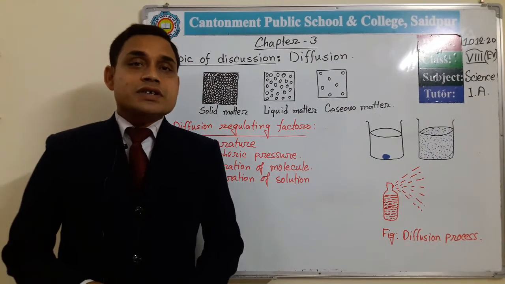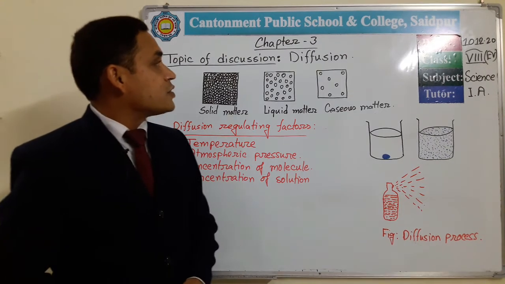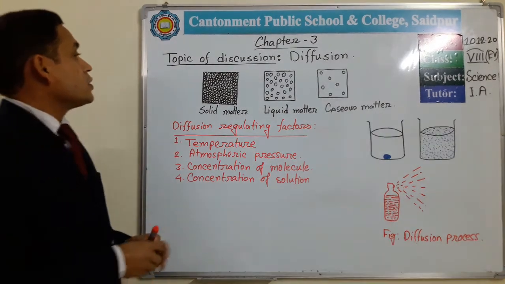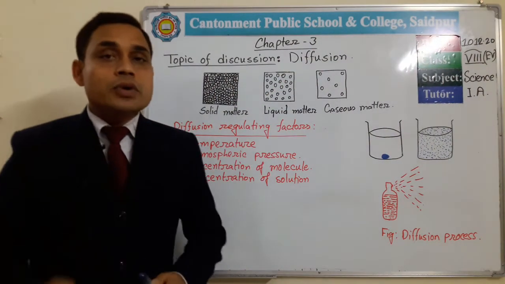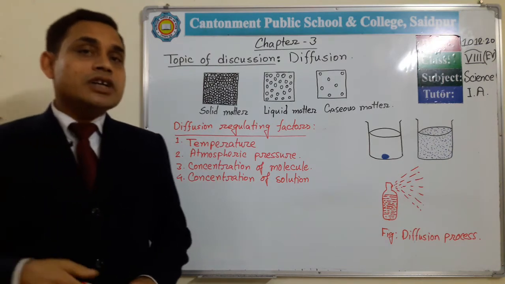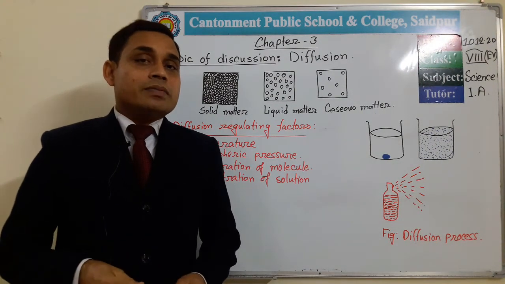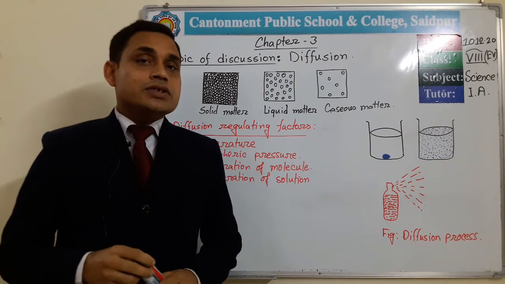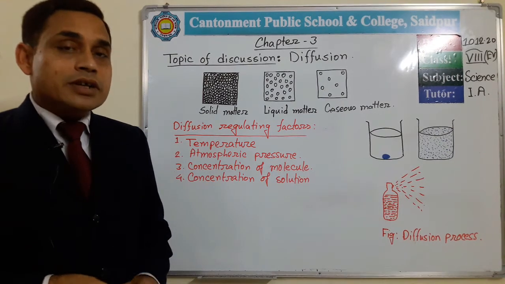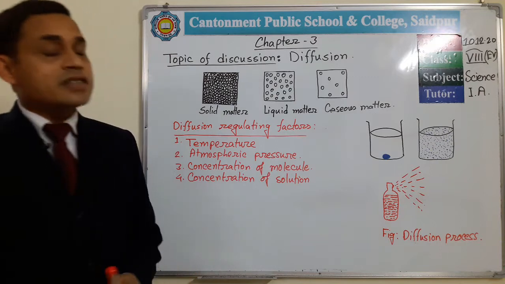Today I am going to discuss a topic from chapter 3 of the class 8 science book, and today's topic of discussion is diffusion. Before going to our main discussion, at first I want to discuss something about the structure of matter. As you all know, we have three types of matter in this universe. One is solid matter, another is liquid matter, and the third is gaseous matter.